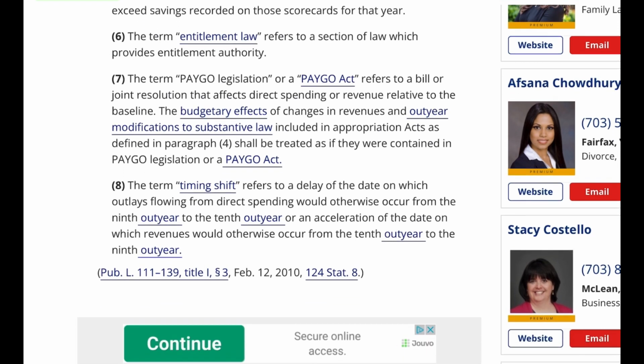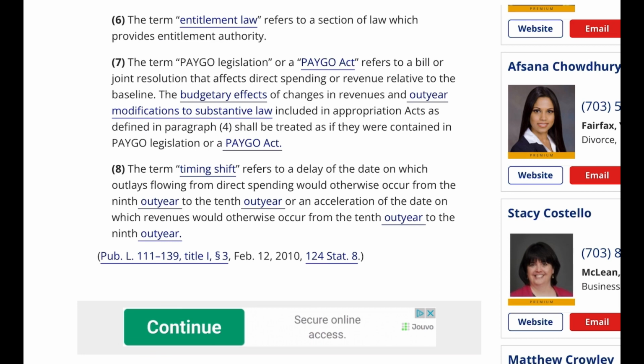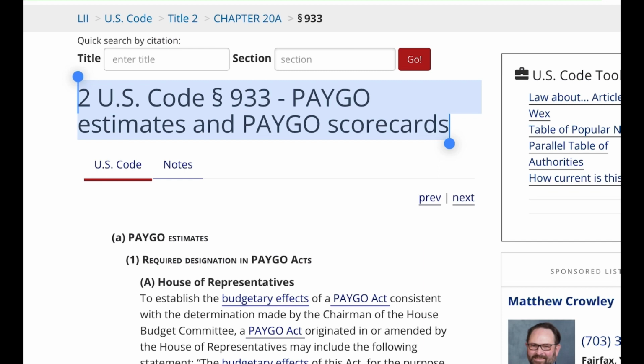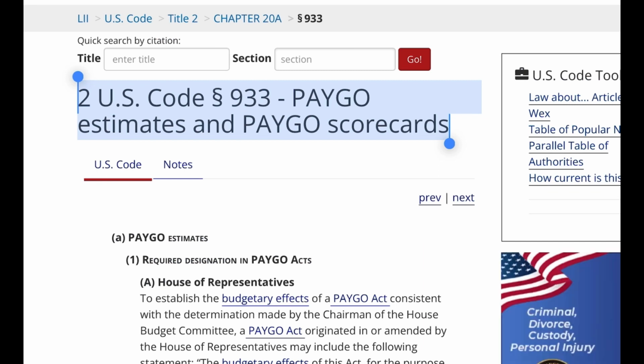8. The term timing shift refers to a delay of the date on which outlays flowing from direct spending would otherwise occur from the 9th out year to the 10th out year, or an acceleration of the date on which revenues would otherwise occur from the 10th out year to the 9th out year. 2 U.S. Code Paragraph 933, PAYGO estimates and PAYGO scorecards.